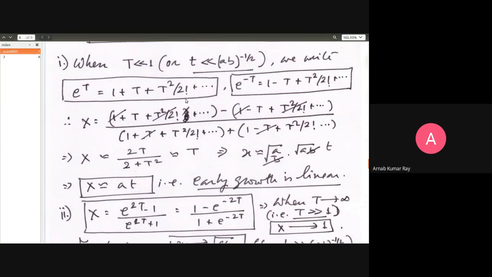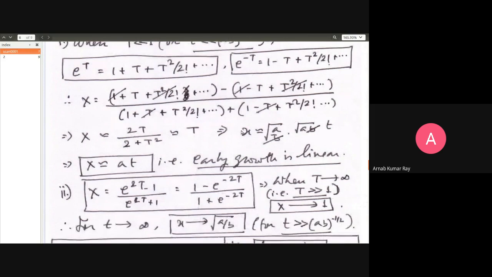I have written this series here, and immediately because of this minus sign, I will realize that all the even powers will cancel. 1 here and 1 here will cancel. T squared by factorial 2 and t squared by factorial 2 will cancel. And we will just have the survival of the odd powers. Here you will have t, and here you will have minus of minus t. So that will be 2t, 2 times t in the numerator.